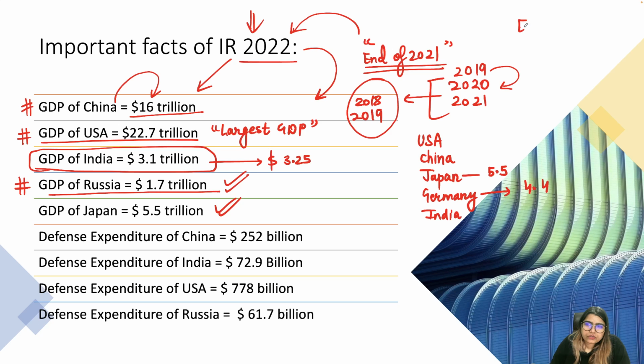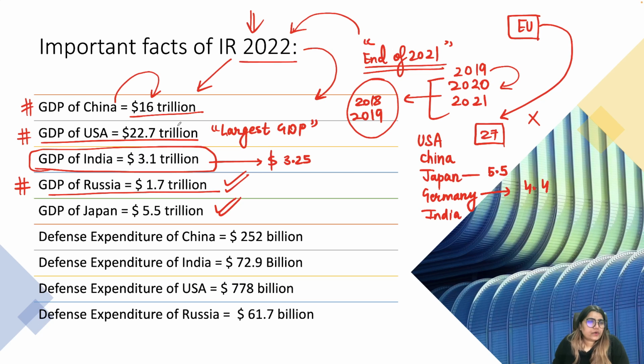Although the European Union is very significant, I'm not taking it because the European Union is a bloc where there are only 27 countries as of now. So the European Union doesn't represent the complete or combined GDP of the European continent. That's why we are not taking the European Union into account here. Separately, when we'll be covering India and the European Union, its GDP facts and figures we will be covering. That's when I will be discussing it separately.